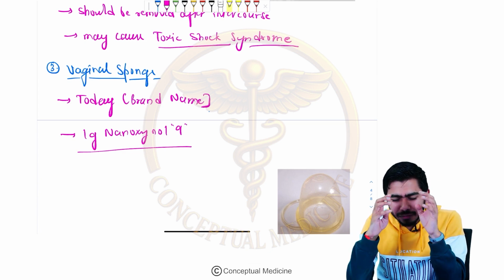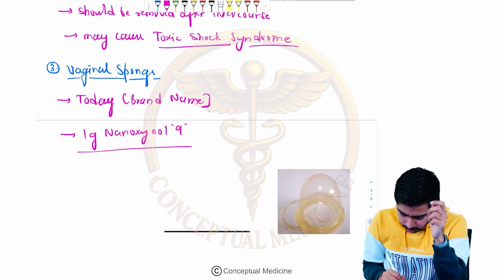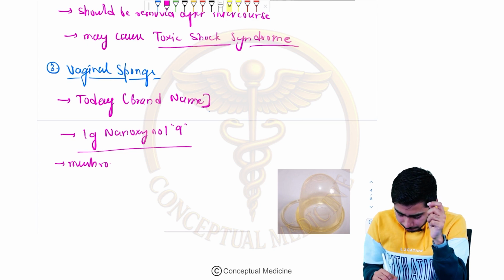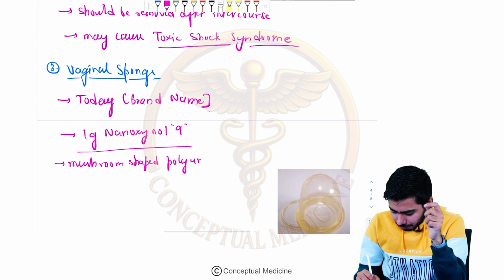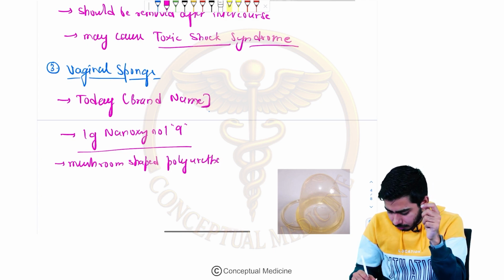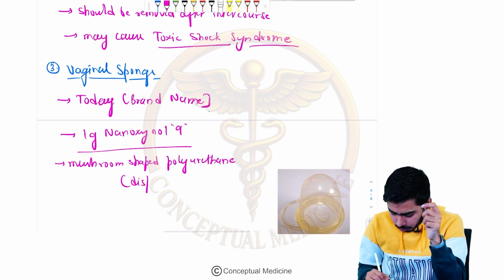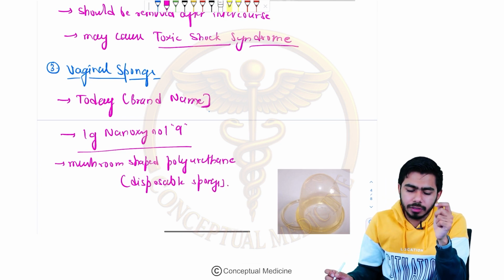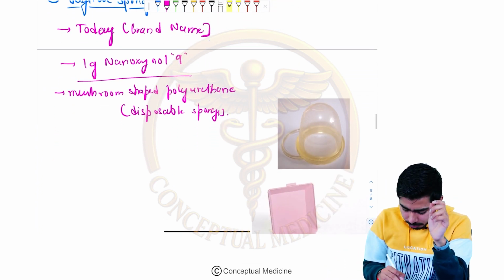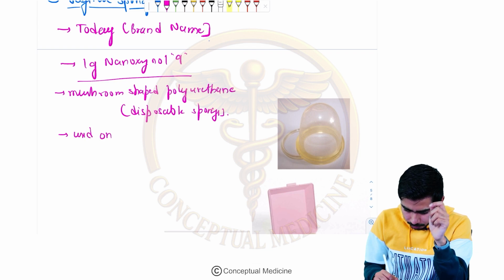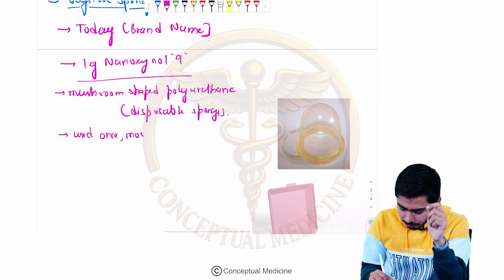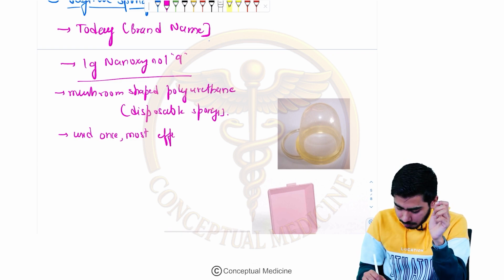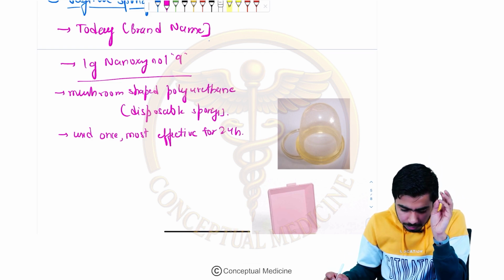Fine. Now this has a mushroom kind of shape. So this is mushroom shaped polyurethane, and this is the disposable sponge. It is used once, and it should be used only once, and it is usually most effective for 24 hours. So that should be remembered by you.